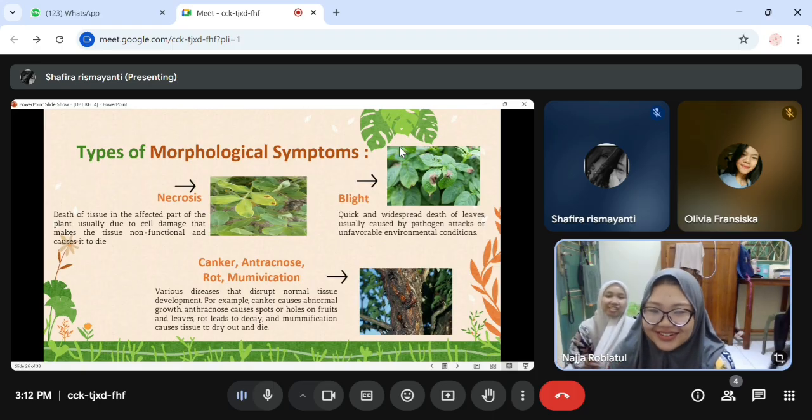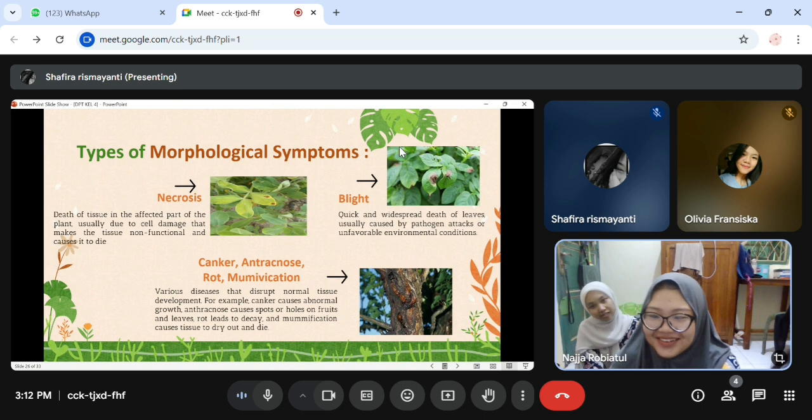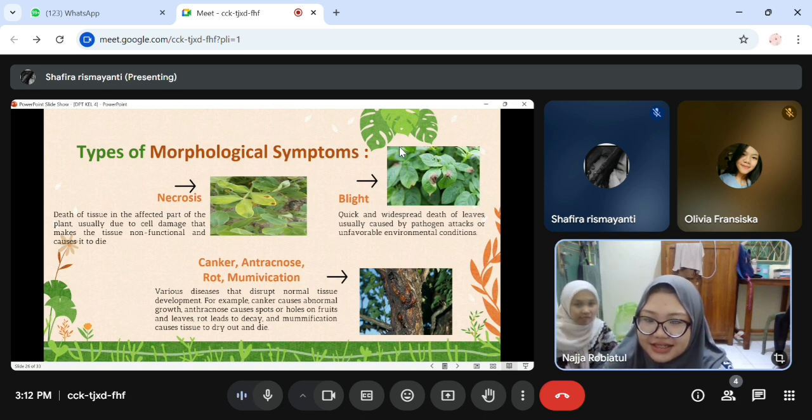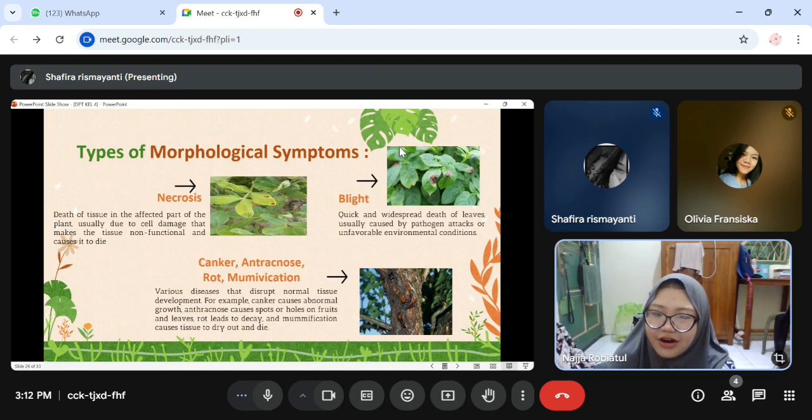Canker, anthracnose, rot, mummification: various diseases that disturb normal tissue development. For example, canker causes abnormal growth, and anthracnose causes spots or holes on fruit and leaves.